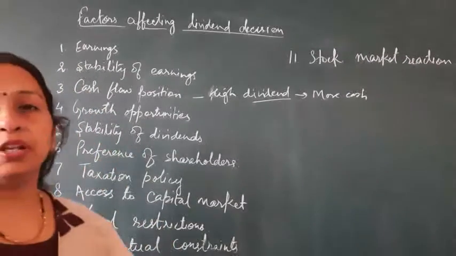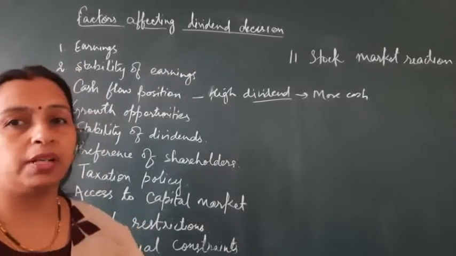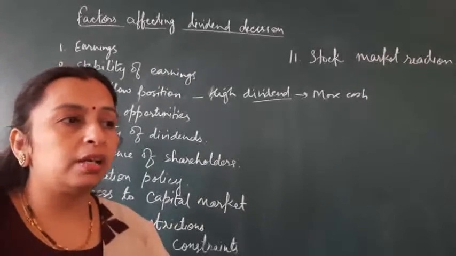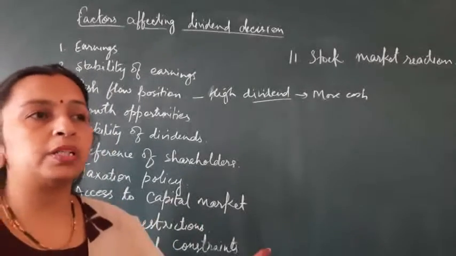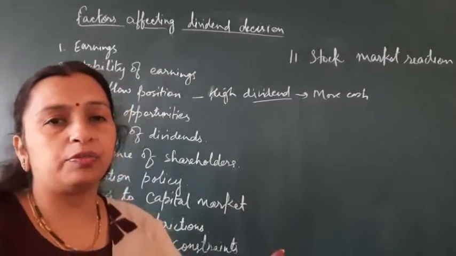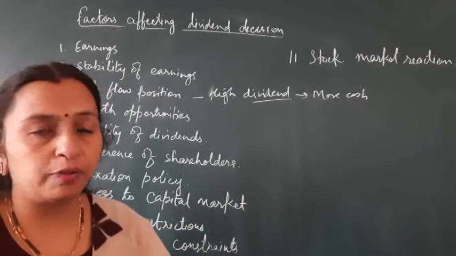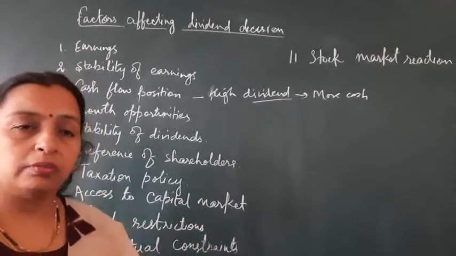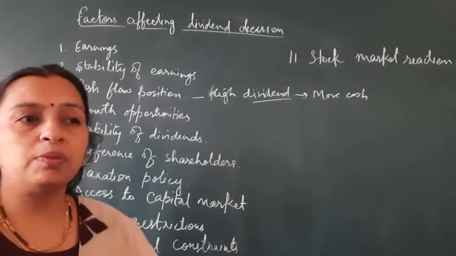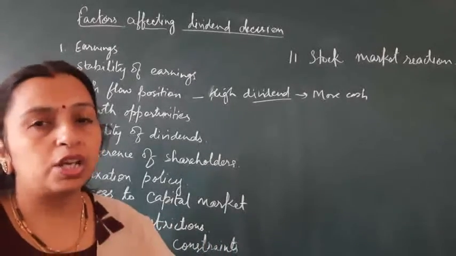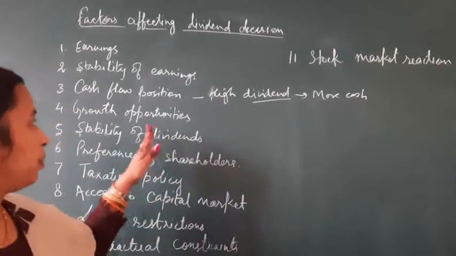Then comes the stability of dividend. A company should always follow a stable dividend policy. This will give satisfaction to the investors. Suppose in a particular year the company has declared a high rate of dividend, and in the next year, because of low earnings, less cash flow or investment opportunity, the company reduces the dividend rate. This will create dissatisfaction among the shareholders. That is why a company should always follow a stable dividend policy.